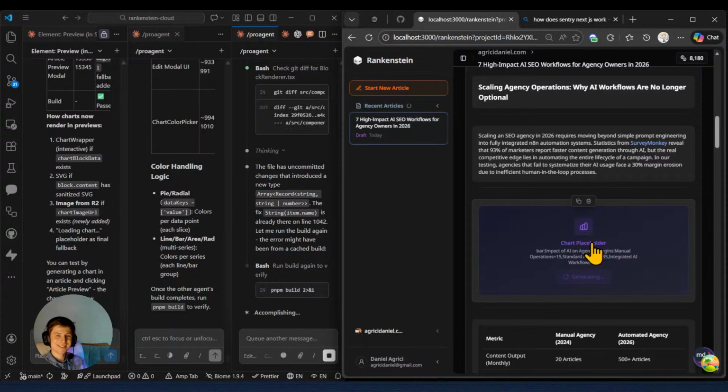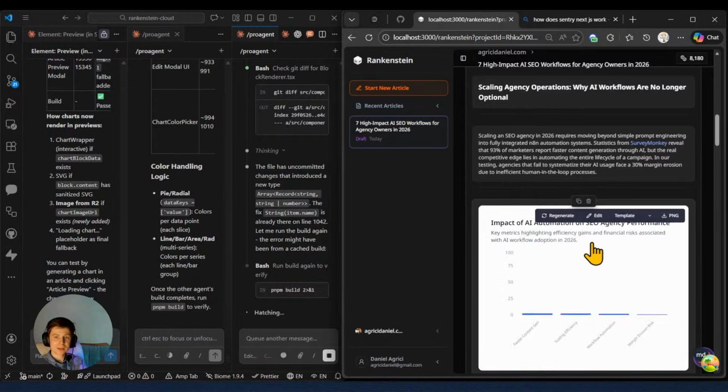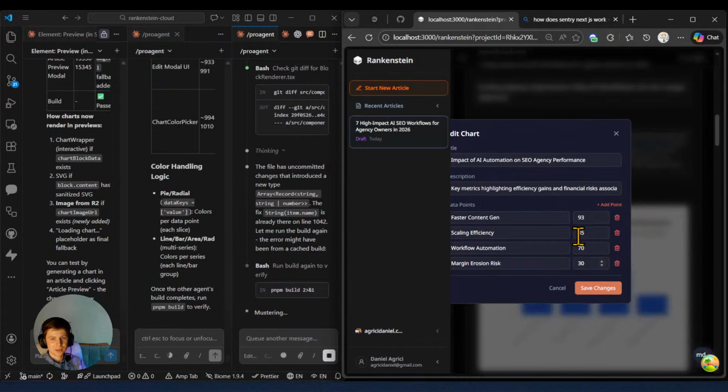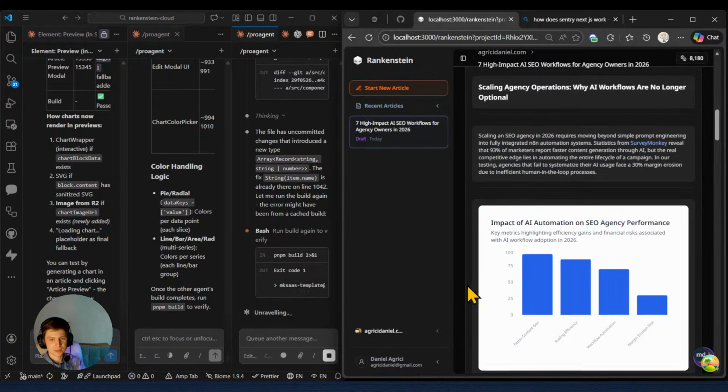So just like that. So look at these, I mean, charts. Beautiful. Let me press edit. Okay, here there's a little bit of overlap of the sidebar.